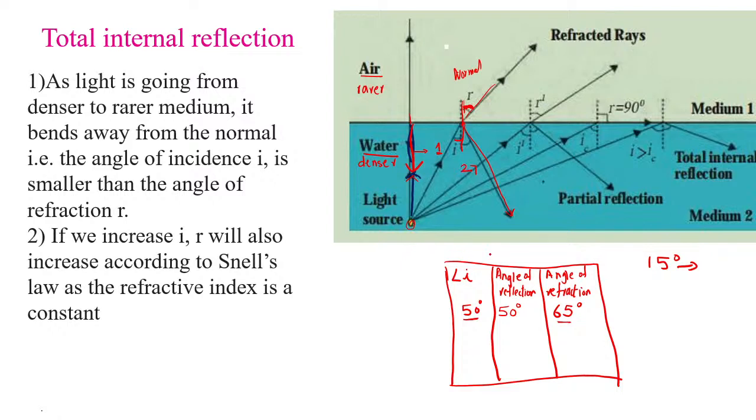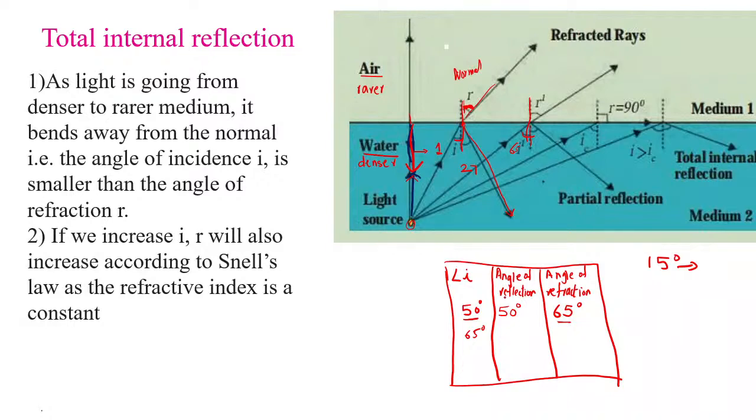This is our second incident ray. Now let the angle between this normal and this incident ray be, say, 65 degrees. The angle of incidence over here is 65 degrees. Again, children, you know that we have studied Snell's law. What is Snell's law? The ratio of sin i upon sin r is constant. That means if you increase the angle of incidence, the angle of refraction is also going to increase.